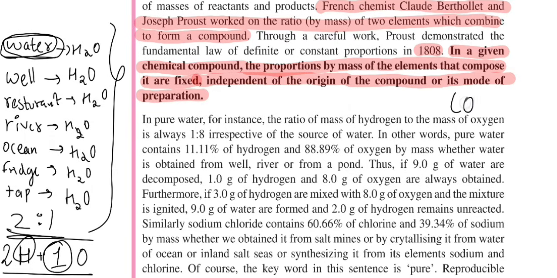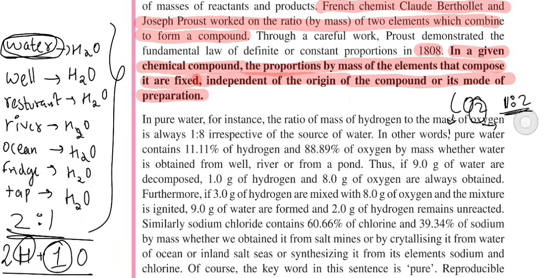For example, CO2: everywhere you go in the world, it will be a 1:2 ratio, one being carbon and two being oxygen. Wherever you find carbon dioxide in the world, its ratio will be 1:2, 1 carbon and 2 oxygen.